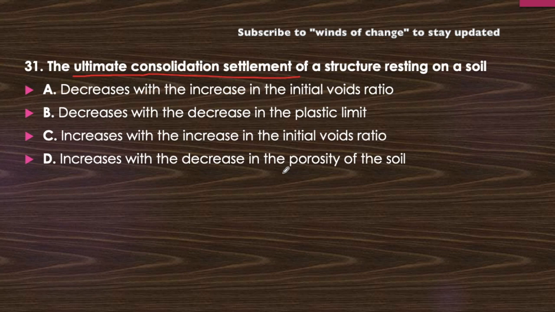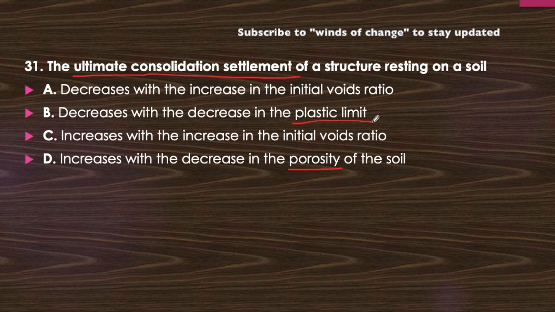First of all, we should know the relation of ultimate consolidation settlement with these things. Porosity is not directly affected, because it will be affected by void ratio. Plastic limit also does not play any role in the ultimate consolidation settlement.